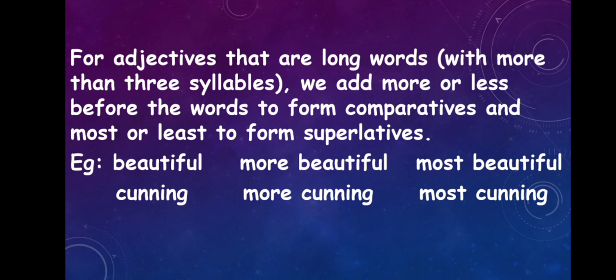A syllable means the sounds we say in one breath. For example, beautiful has 3 syllables. The first one is beau, the second one is tea, the third one is full.